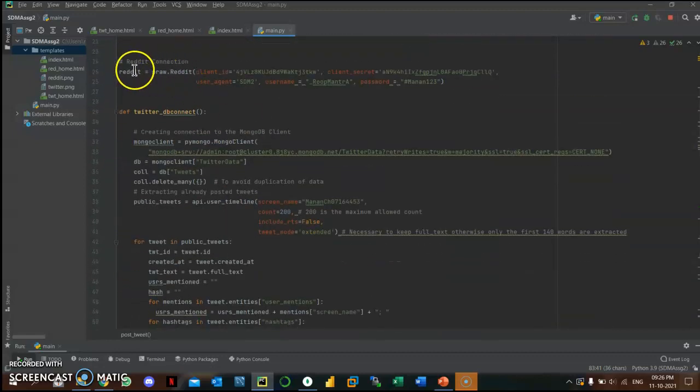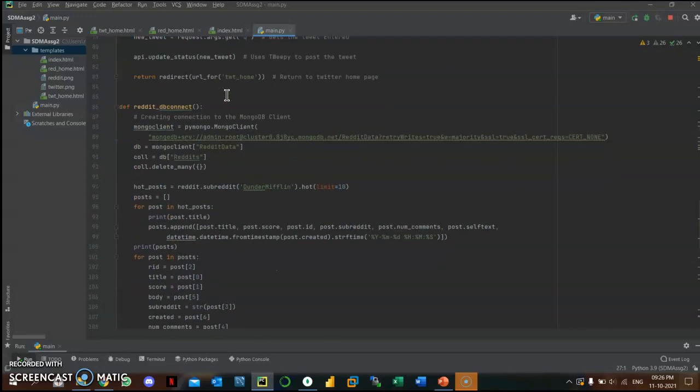So it works similarly. In Reddit, I'm creating an instance for the Reddit connection, passing the authentication using the client ID and the client secret. User agent is usually the name of the app that we created. This is my username, and this is my password authentication.